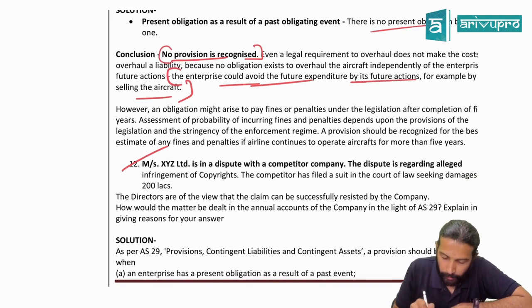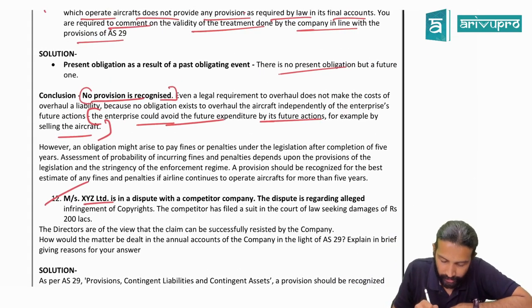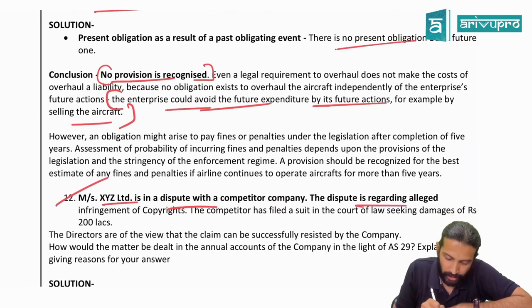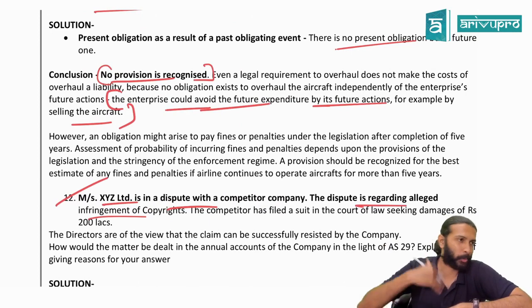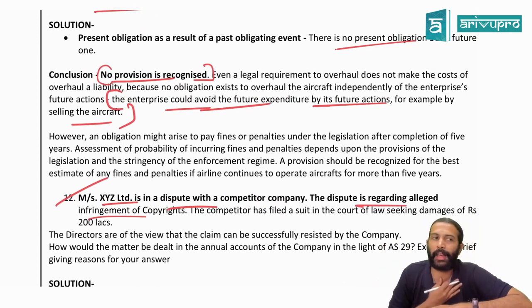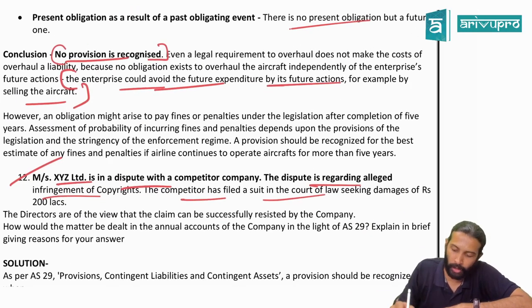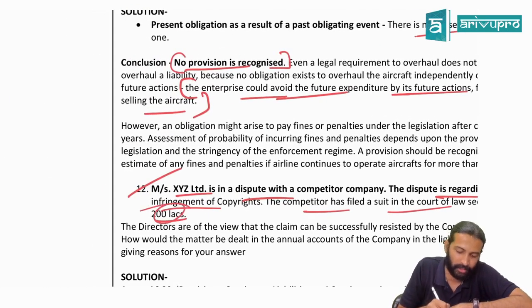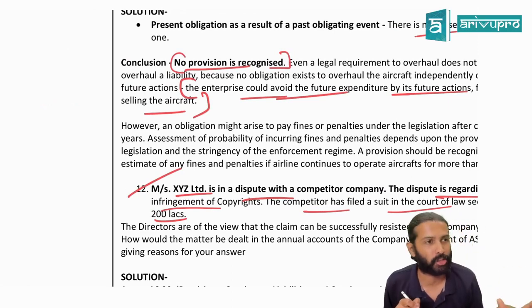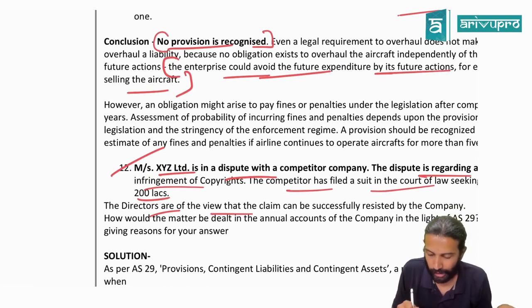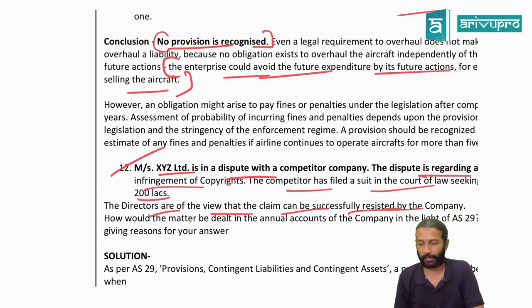Question 12. Messrs XYZ Limited is in a dispute with a competitor company. The dispute is regarding alleged infringement of copyrights. Somebody has filed a case against us saying we have stolen their copyrights. The competitor has filed a suit in the court of law seeking damages of rupees 200 lakhs. 2 crore rupees is demanded as compensation. The directors of XYZ are of the view that the claim can be successfully resisted by the company. Underline that, sir.